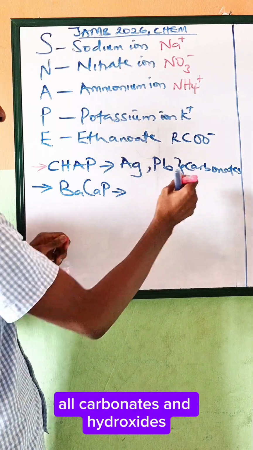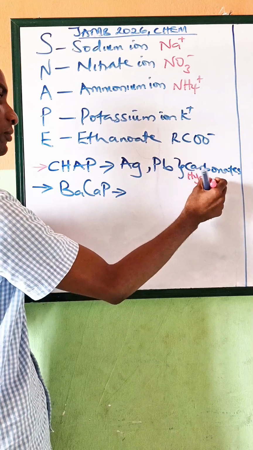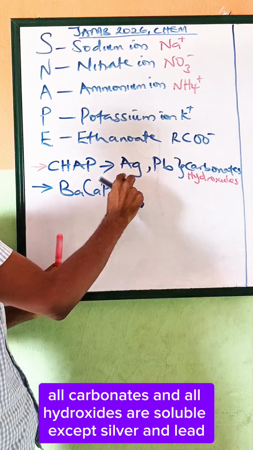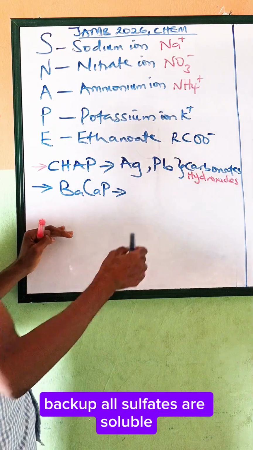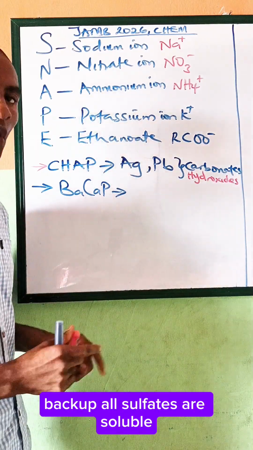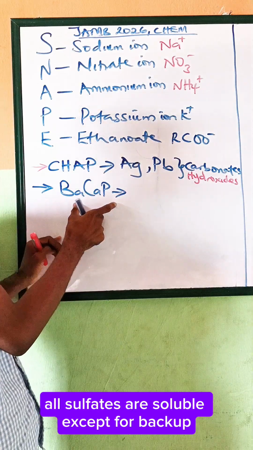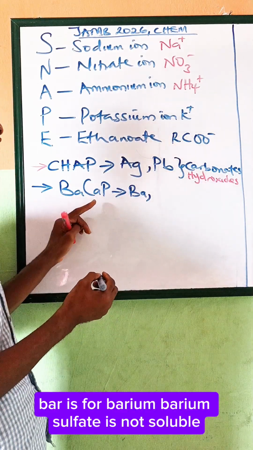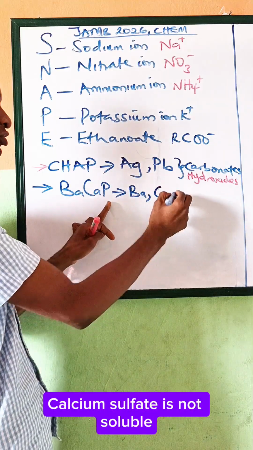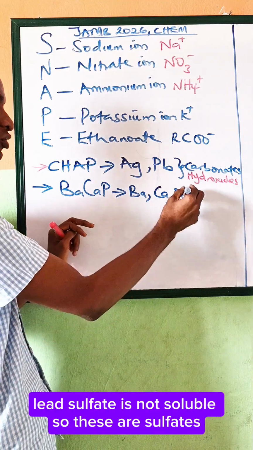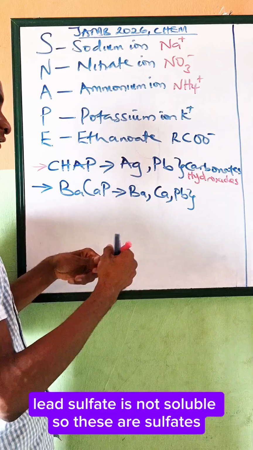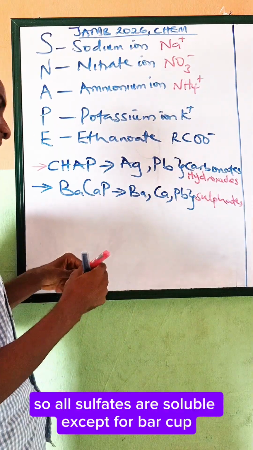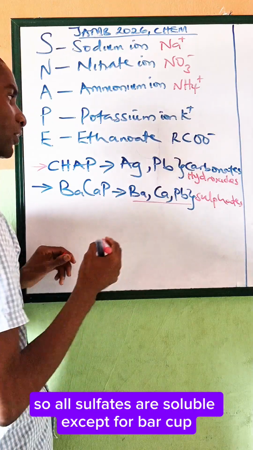All sulfates are soluble except for BACUP. Ba is for barium: barium sulfate is not soluble. Calcium sulfate is not soluble. Lead sulfate is not soluble. So all sulfates are soluble except for BACUP.